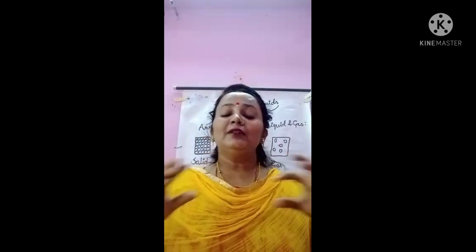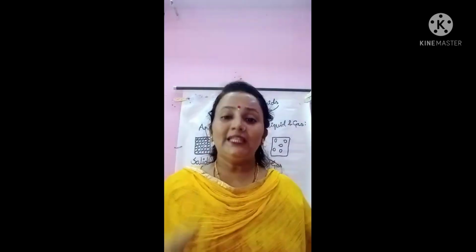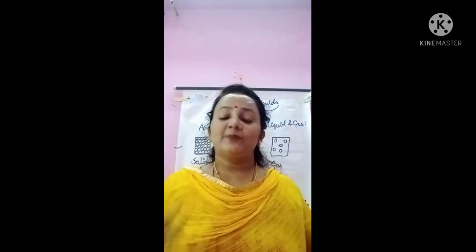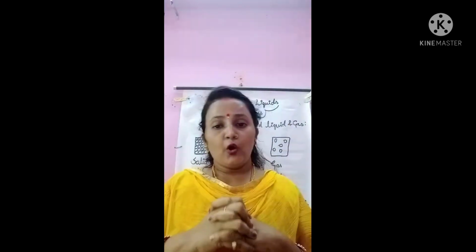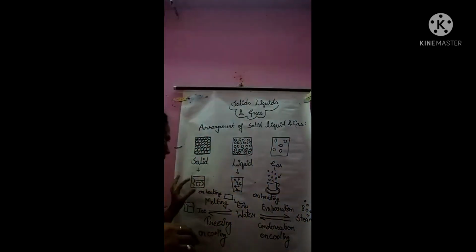When the particles of matter move farther apart due to heat energy, it is called expansion of matter. And when the particles of matter come closer to each other, it is called contraction of matter. Ice is a very good example.